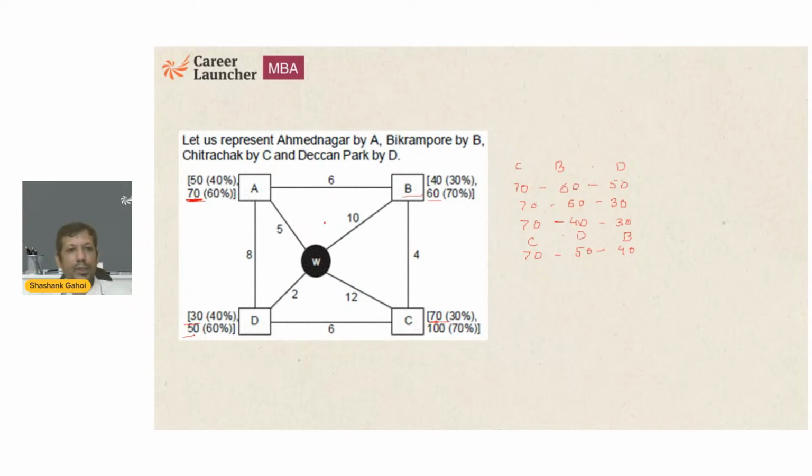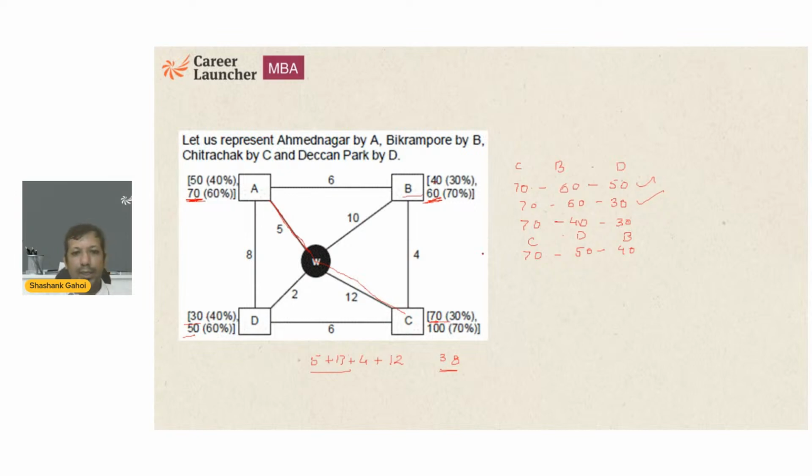So he is going to go 5 kilometers. Then he is going to go to C. How many kilometers? 17. So 5 plus 17, this is 22. Then he goes to A. Then he goes to B. If he goes to B, that is 4. Then he goes to A. Then he goes to D. That is going to be 12. So what is the total distance? 22 plus 16, 38. This is what we got, if he takes either this route or this route, both.